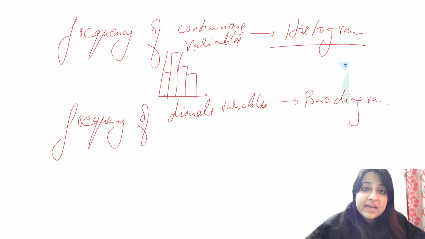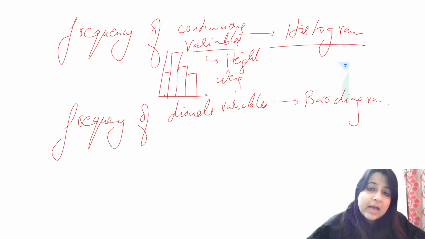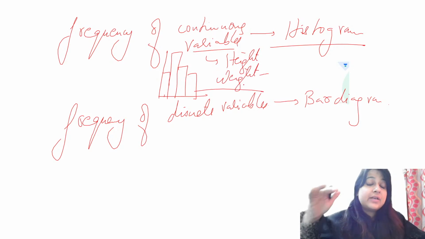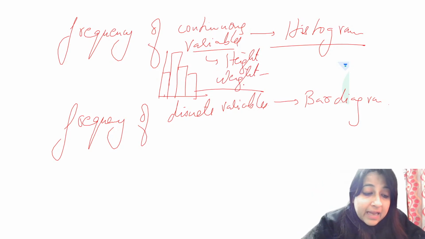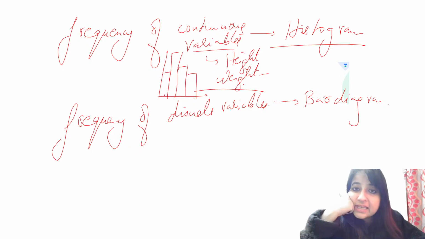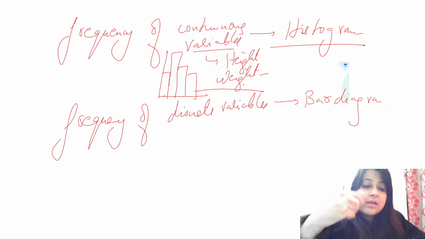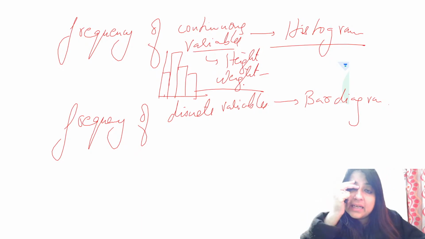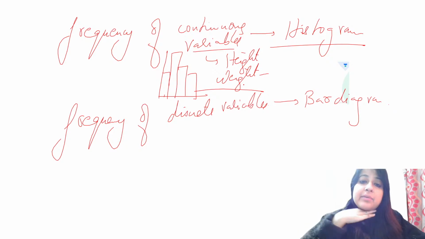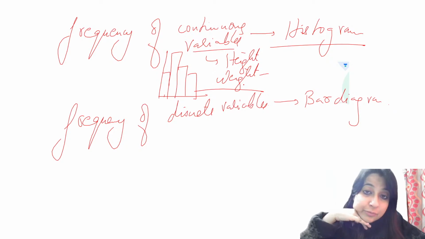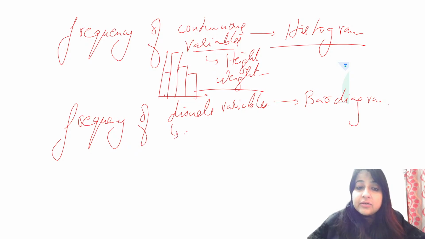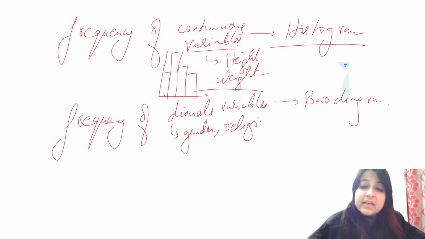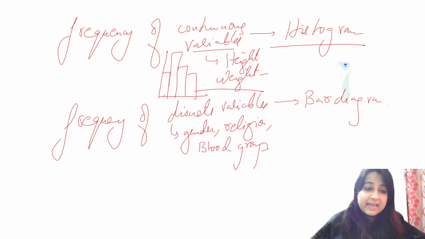Give an example of a continuous variable, like you have height, like you have weight. They are all continuous variables. They can take up an in-between value also, right? Weight could be 20 kg, 20.1 kg. So they can take up in-between values. But discrete variables like gender. Gender can be male, female or transgender. It can't be in between. Religion, blood group. So that is expressed by bar diagram.